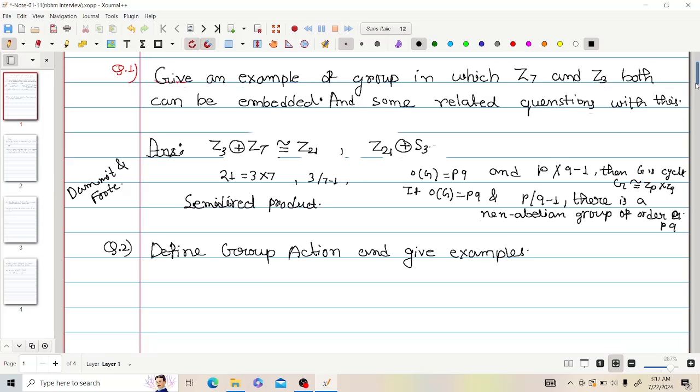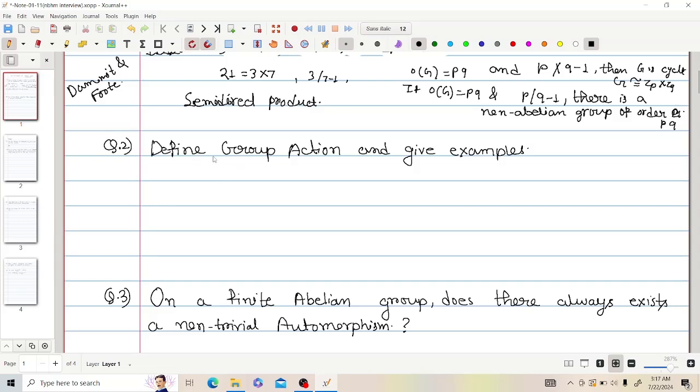The next question was they told me to define group action and give some examples. This is easy, and you can see it in any book, for example Dummit and Foote and any other book. This is very easy.